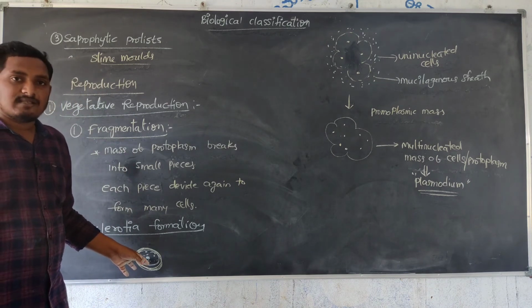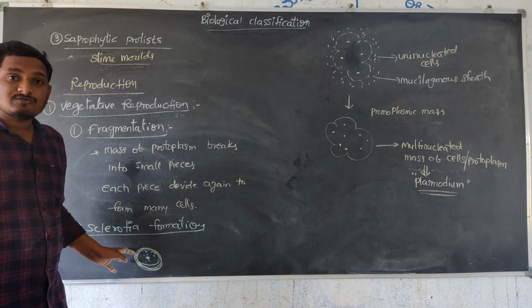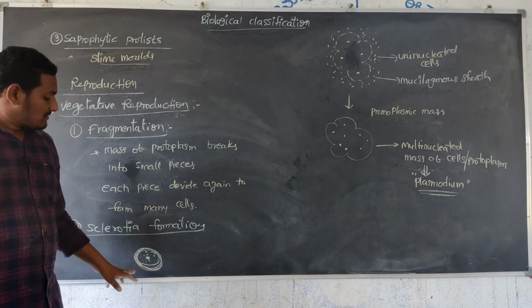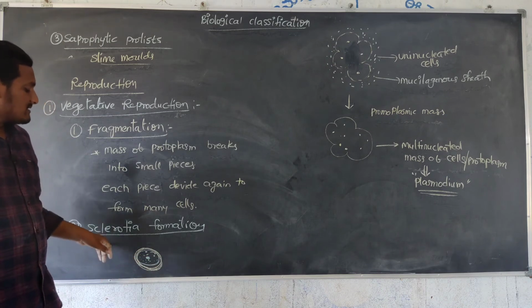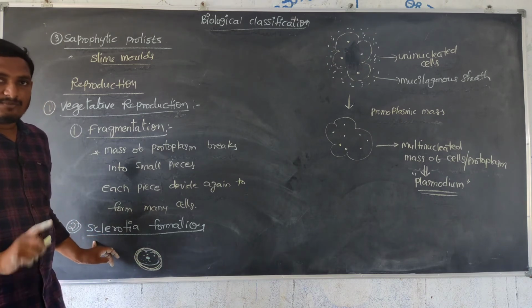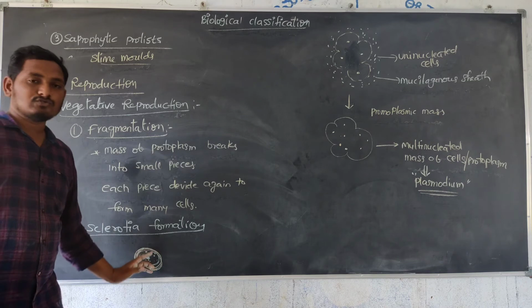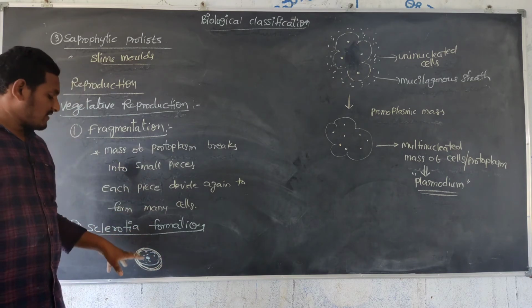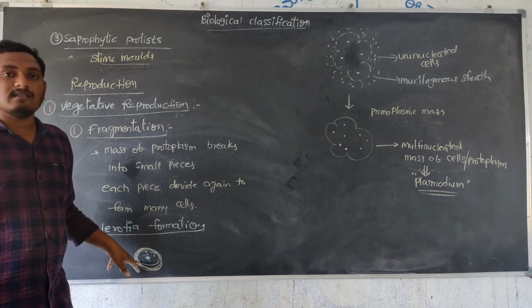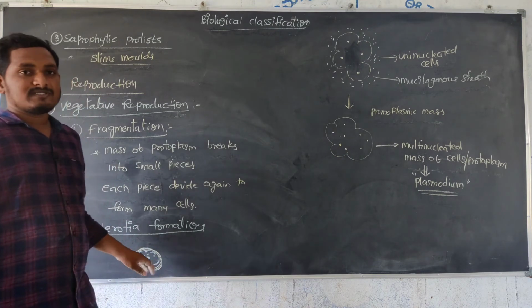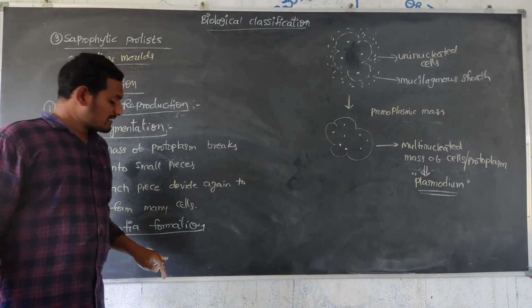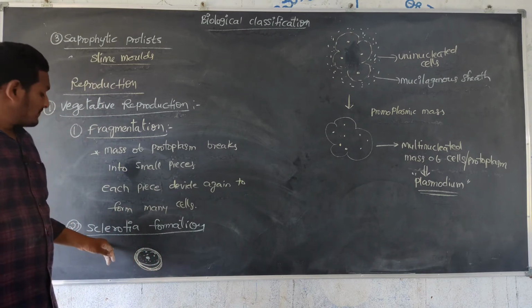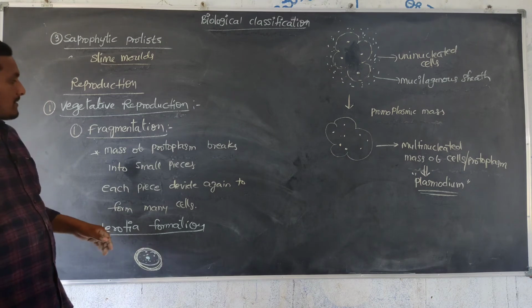That uninucleated cell is enclosed with a hard wall or hard covering. That hard covering is sclerotia formation. It means the cell is enclosed by a hard layer. After that hard layer forms, it looks like a dead cell, but inside, cytoplasm is present as well as the nucleus. That type of reproduction is sclerotia formation.